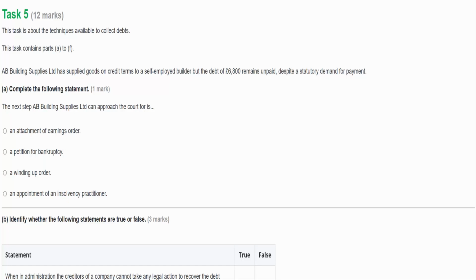In a winding up order, we can ask the courts to have a company liquidated, but in this case, this is a self-employed builder, so there is no company to liquidate, so that wouldn't apply. And then the fourth option is to appoint an insolvency practitioner, but for AB Building Supplies, they can't do that on behalf of the self-employed builder. So perhaps the builder could do that for themselves to get some help, but that's not something that the supplier could do. So that means our only choice here really is to petition for bankruptcy.